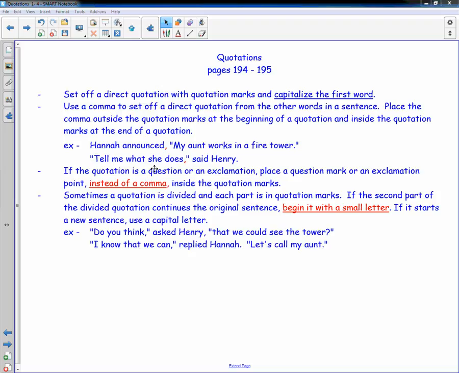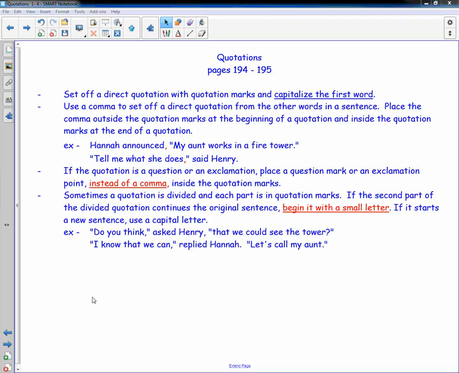So, "Hannah announced, 'My aunt works in a fire tower.'" That comma is on the outside of the quotation marks. "'Tell me what she does,' said Henry." That comma is inside the quotation marks. So if the words come before the quote, the comma comes outside of the quotation marks. If the quote comes before the words, the comma goes inside the quotation marks. If the quotation is a question or an exclamation, place a question mark or an exclamation point instead of a comma inside of the quotation marks.